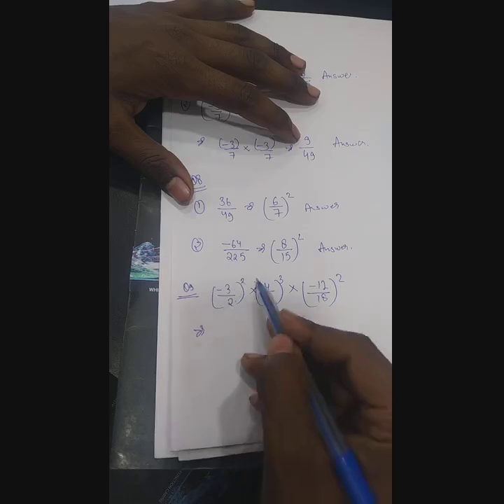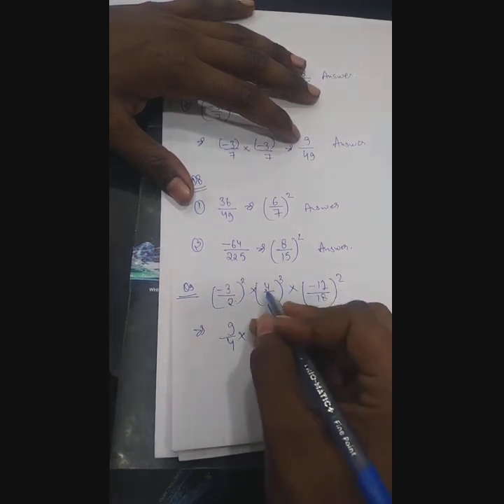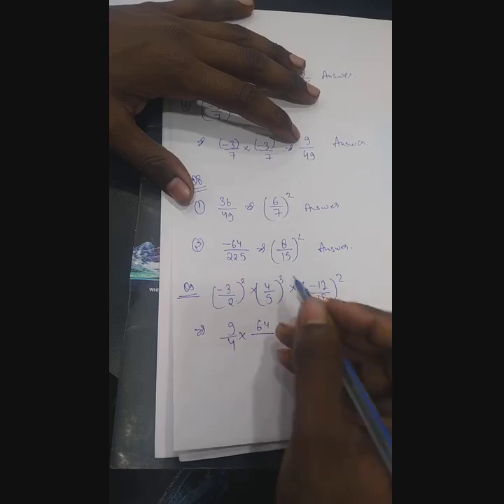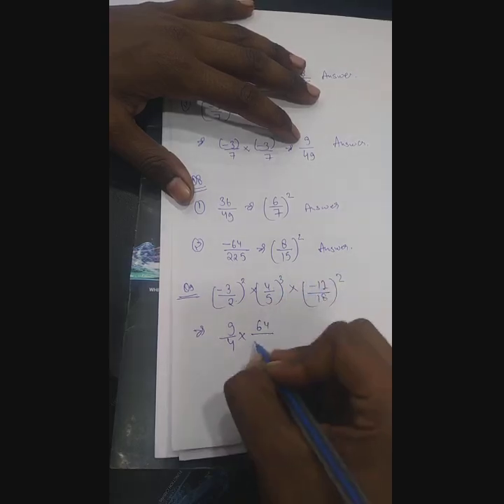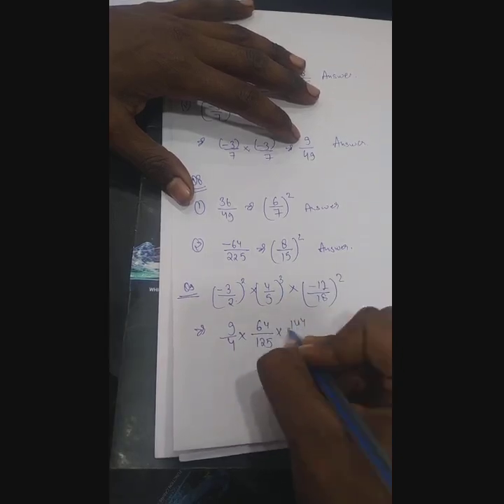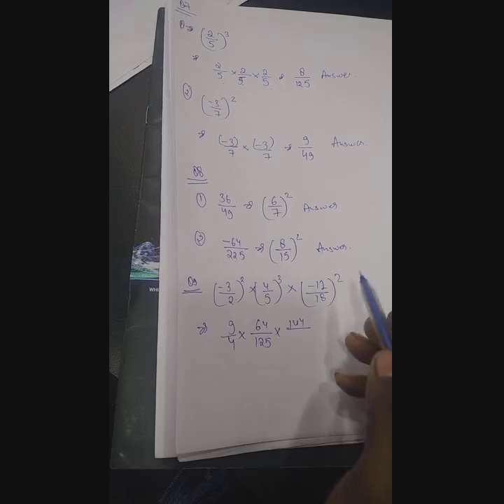Like I am telling you, 3 square is 9, 2 square is 4, into 4 cube: 4 4s are 16, 4 16s are 64, then 5 into 5 into 5, that is 5 5s are 25, 5 25s are 125, into 12 square, that is 144 upon... and don't think about it like minus 12, why is it positive again, 144. I told you earlier that minus 12 into minus 12 is a positive number. Now 18 square will be